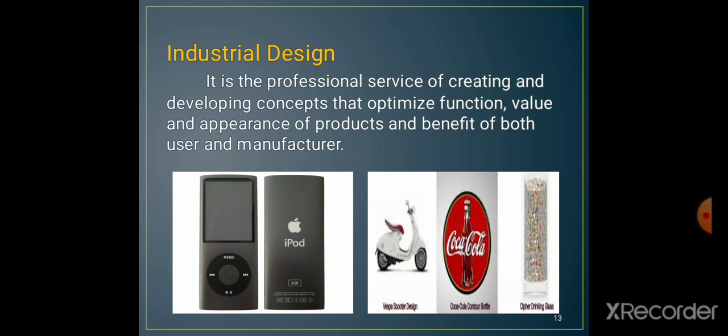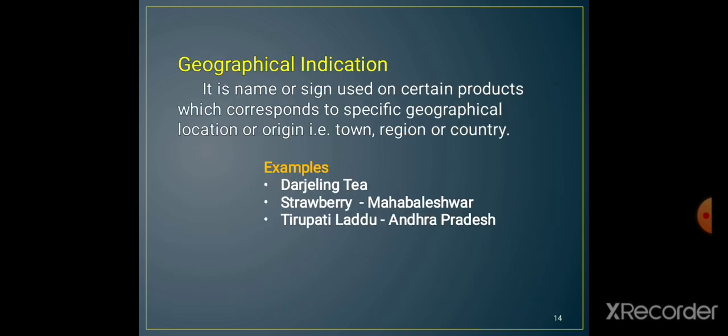Then what is industrial design? Industrial design is a professional service of creating and developing concepts that optimize function, value and appearance of the product, and benefit both the user as well as the manufacturer. This iPod from Apple easily indicates that it is an iPod, and that is an industrial design. Coca-Cola, then this scooter: the value and appearance of the product let us easily recognize which type of industry is producing that particular product.